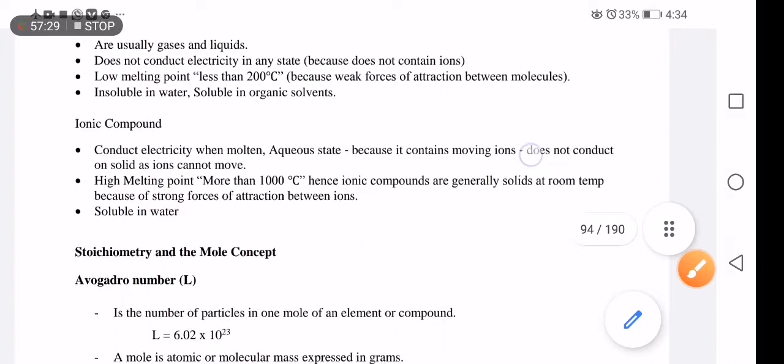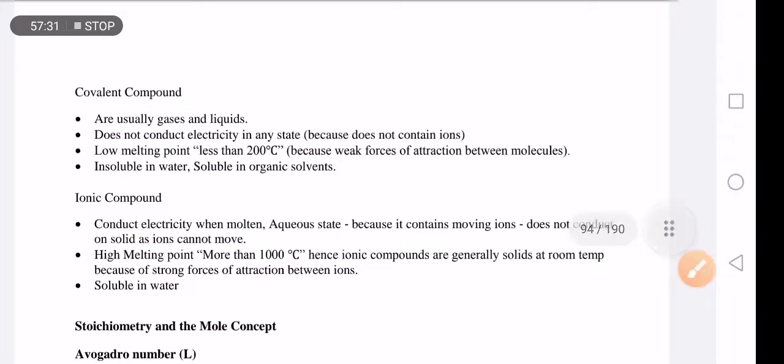Well, for today we're going to end here. In our next lesson, we're going to talk about stoichiometry and the mole concept.